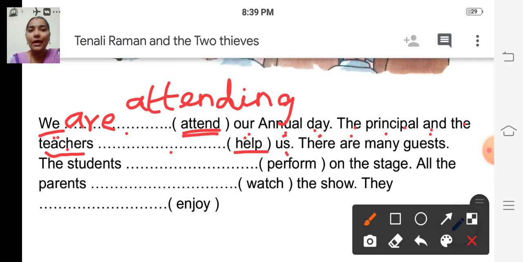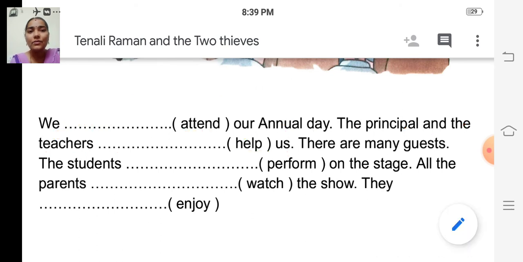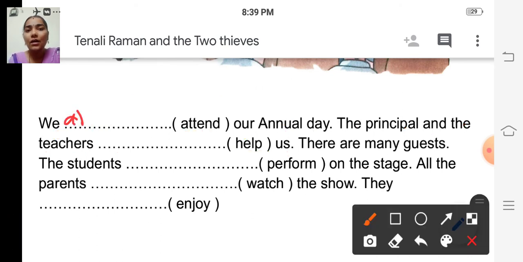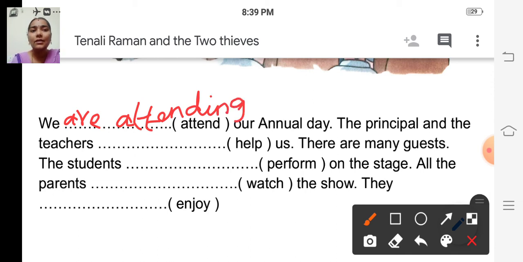So the principal and the teachers are, ing form of help is helping. H-E-L-P-I-N-G. We are attending here, and the principal and the teachers are helping us. There are many guests.